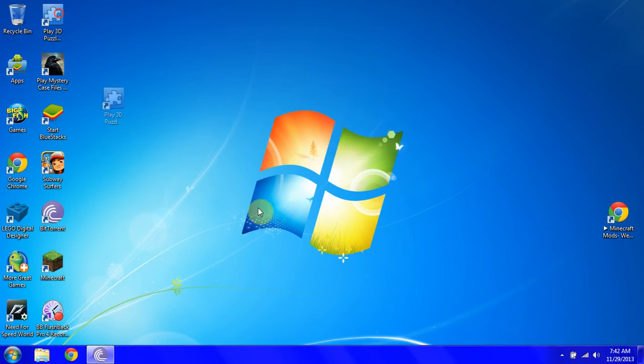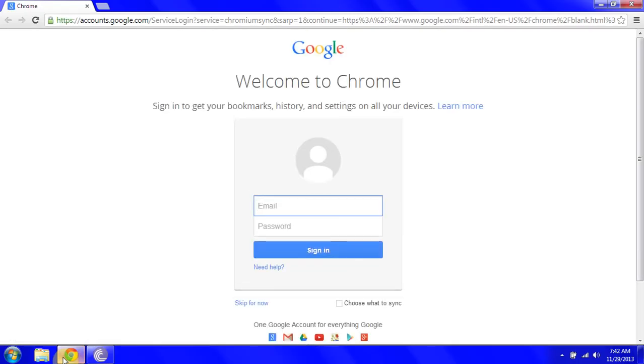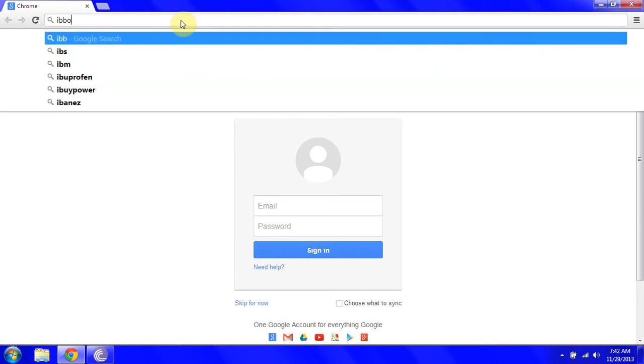Hello guys, today I'm going to be showing you how to install Mac OS X and Windows 7 on your computer by dual booting. So what you're going to need is something called iBoot, which is your bootloader.